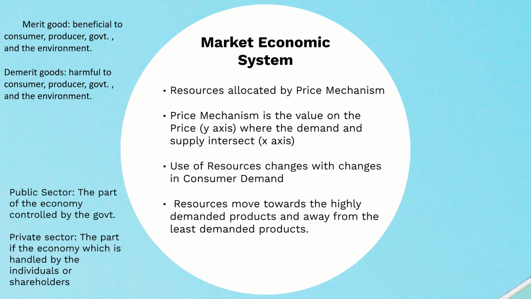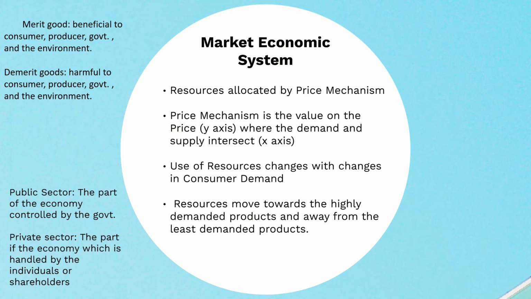Private sector and market economic system are terms that are similar but different. For example, in Japan the railway system is private, it's not owned by the government. It's a private sector, but it cannot be a market economic system.